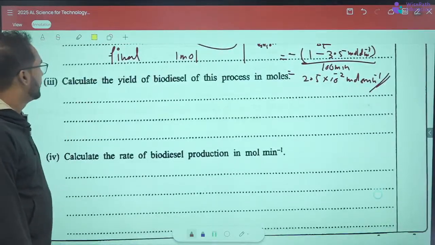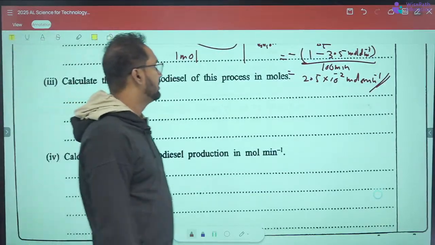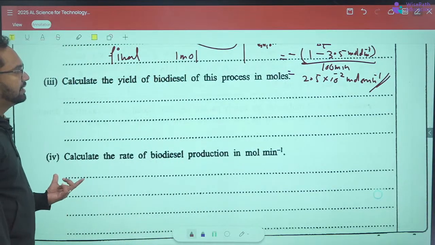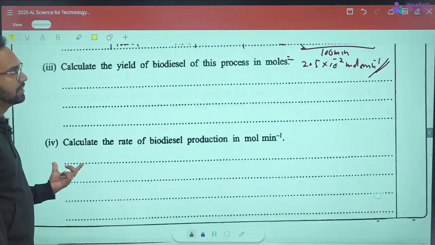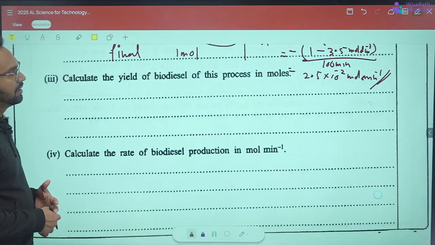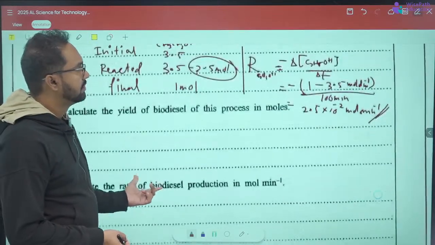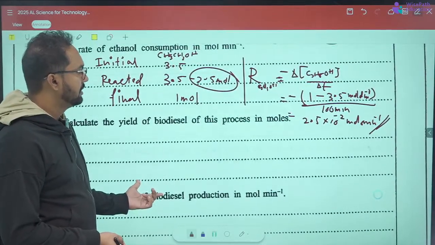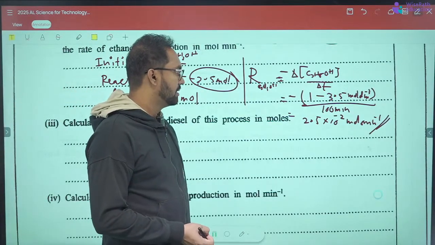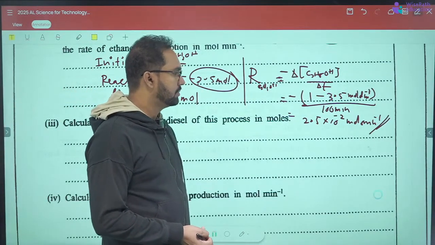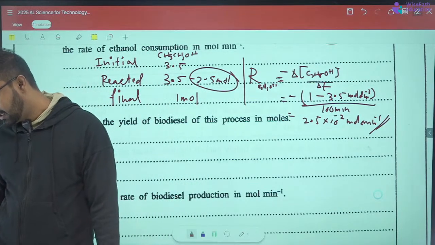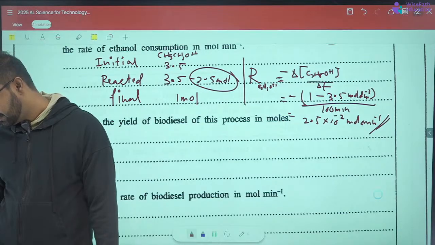Third question. Calculate the yield of biodiesel of this process in moles. Yield of biodiesel should be the amount of biodiesel produced compared to the amount of the reactants reacted.